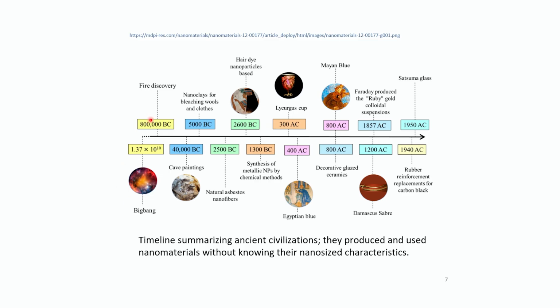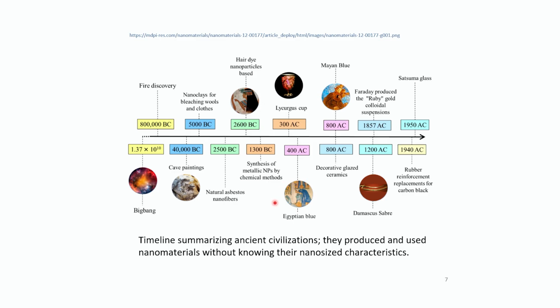Then 0.8 million years ago fire was discovered, and then came the cave paintings in 40,000 BC. And then nanoclays in 5000 BC. Then in 2600 BC, hair dye nanoparticles, basically lead sulfide nanoparticles, were first discovered in ancient Egypt, where they used lead sulfide nanoparticles to dye their hair. Then synthesis of metallic nanoparticles by chemical methods in 1300 BC.